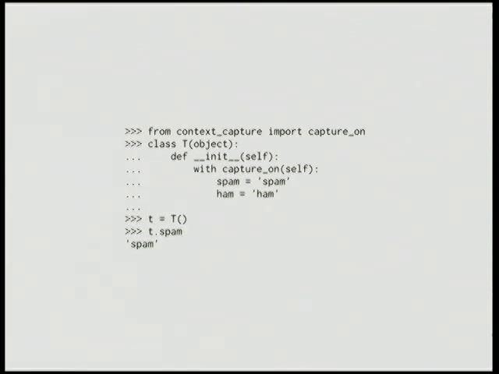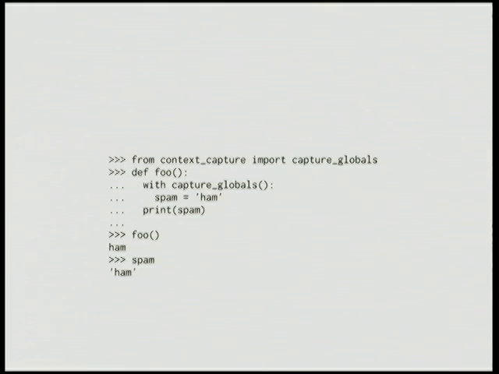It's pretty easy to modify that code to capture the locals onto another object. So no more typing self all the time. And who else is sick and tired of typing global all the time, right? Well, we can do away with all those pesky global variable declarations. Promote everything up to global.